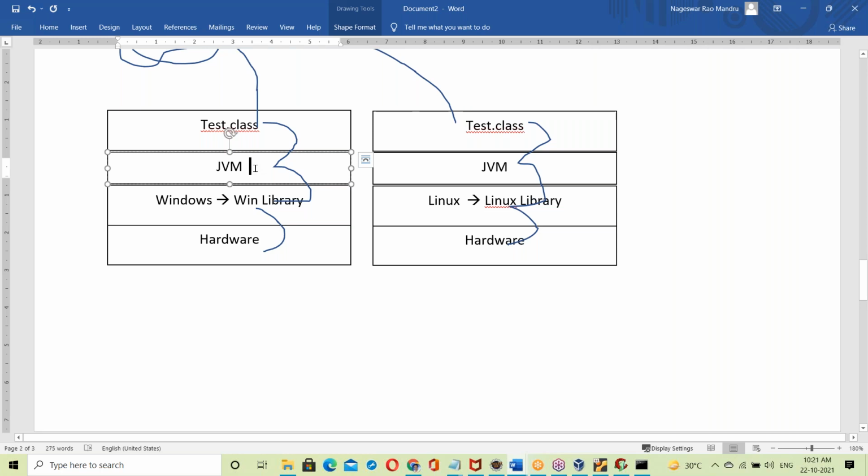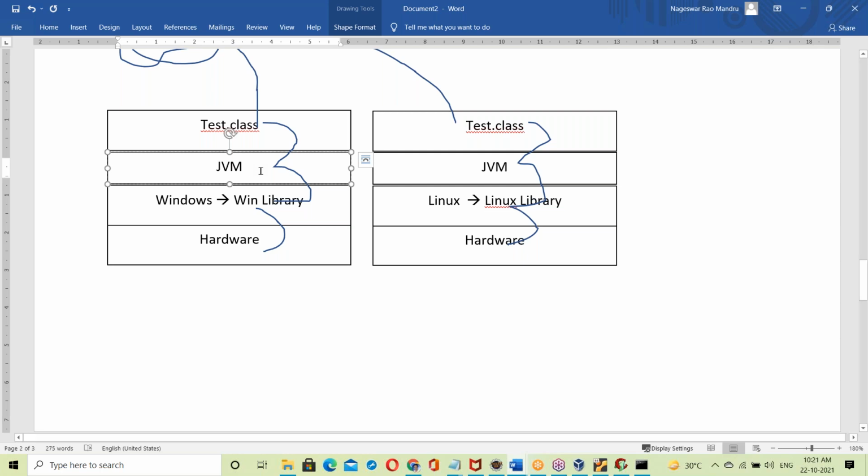So in the end, the JVM makes Java platform independent. The reason is the .class file and the JVM. JVM makes the Java program platform independent.